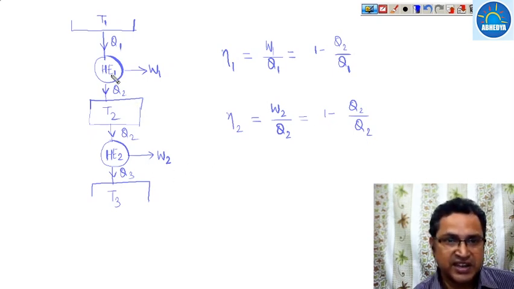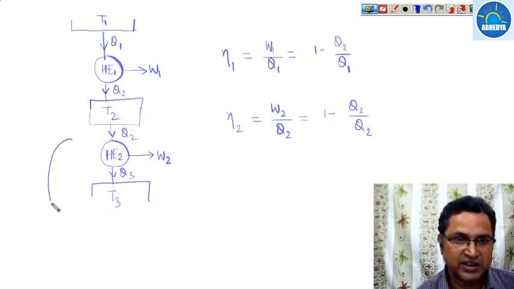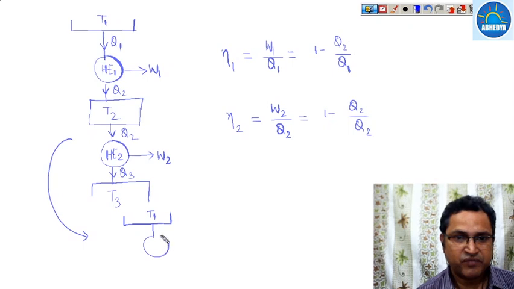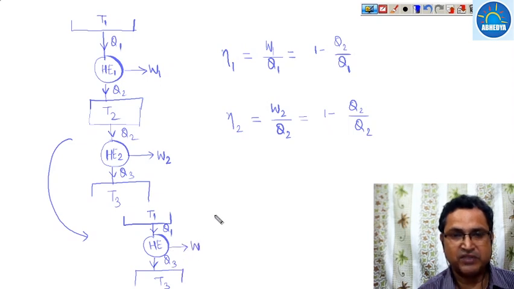Now since these two heat engines operate in series between the same temperature limits, we can convert them into a single heat engine which operates between temperature T1 and temperature T3. It takes Q1 and rejects Q3, and some work W is produced.